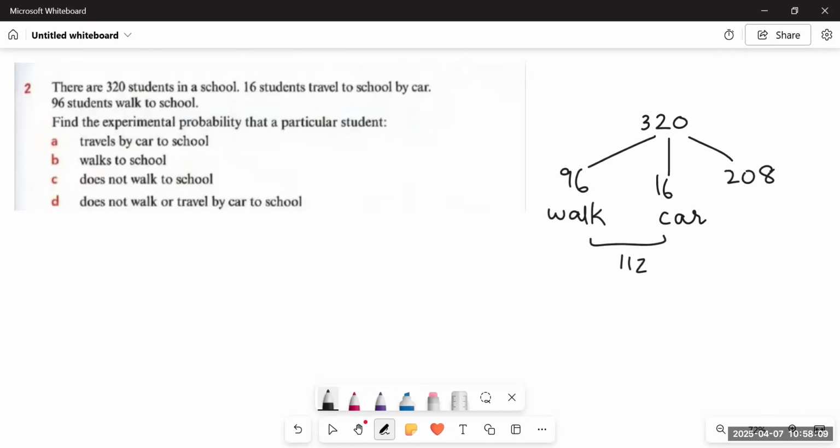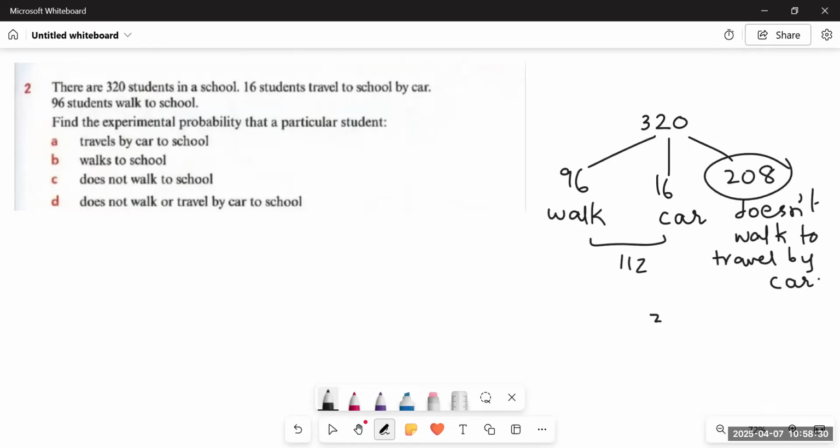So we can say that they are the remaining ones, or you can say they don't walk or travel by car. This is the third category. And how did we calculate it? By simply subtracting 112 from 320.